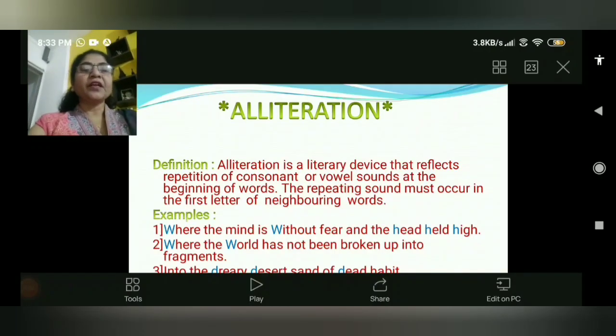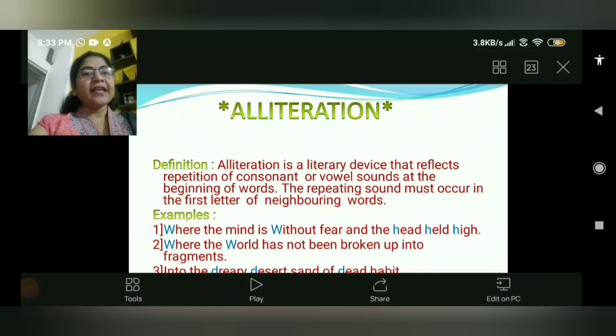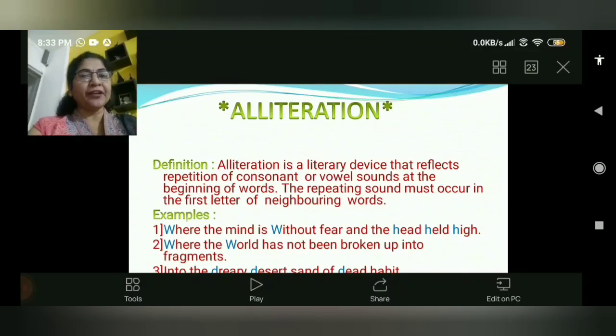Alliteration. Students, to identify the alliteration figure of speech is very simple because it reflects repetition of consonant or vowel sounds at the beginning of words. The repeating sound must occur in the first letter of neighboring words. That means in words, when the first letter, whether that letter is consonant or vowel, is repeated, then we can understand that it is alliteration.